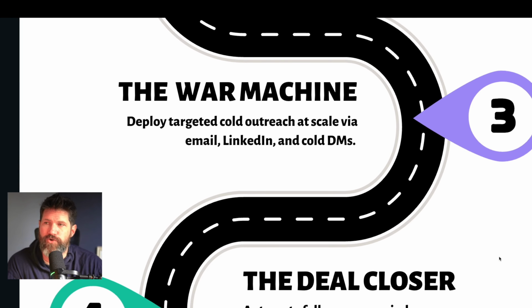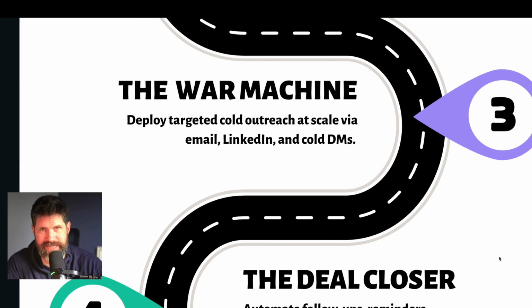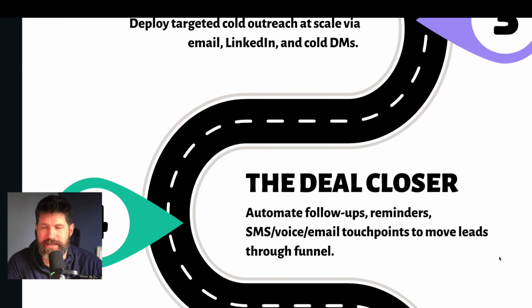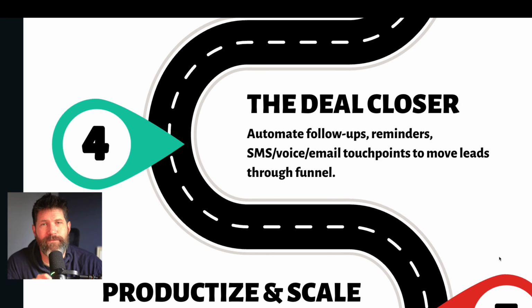Then automate your cold outreach. Every business needs to do some sort of cold outreach. It doesn't really matter who or what you are. That is your war machine that's constantly going out there on the front lines and keeping your brand top of mind. Then you want to work on automating your sales and your deal closing. First steps are the manual processes that get the most annoying. And the first channels are going to be any chat-based channels that you can start automating: SMS, DMs, WhatsApp, all those chat-based channels, you can automate them immediately.